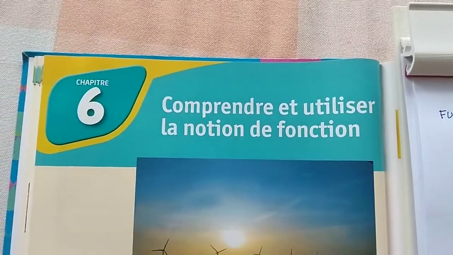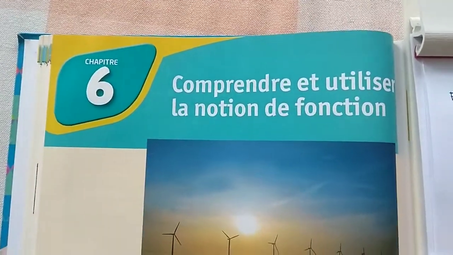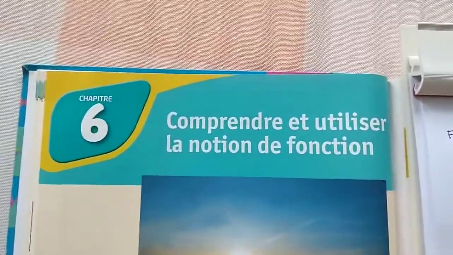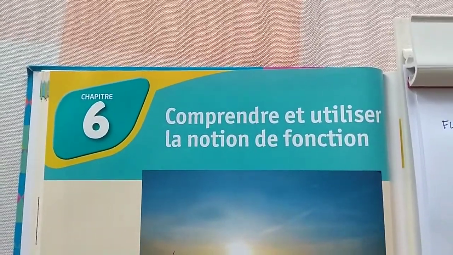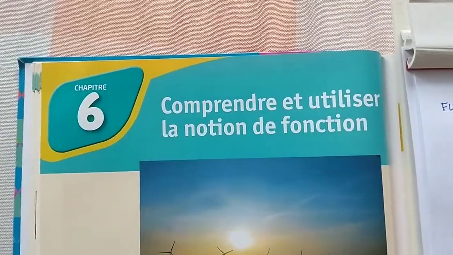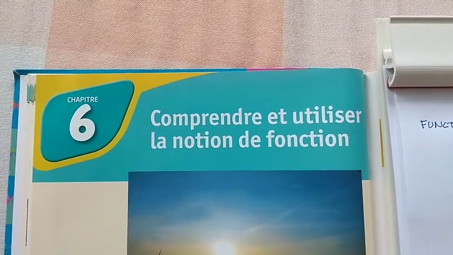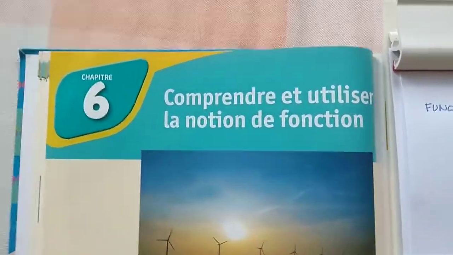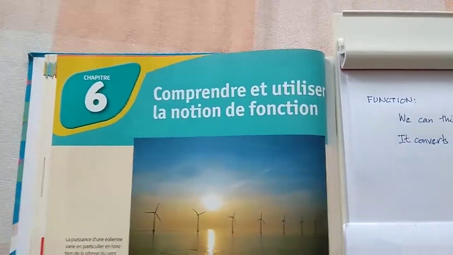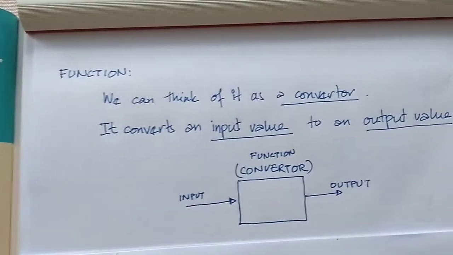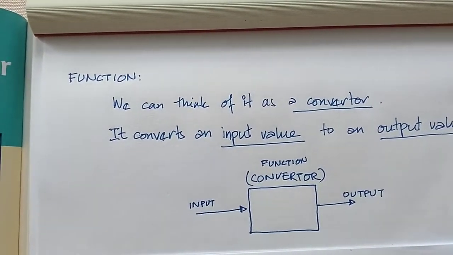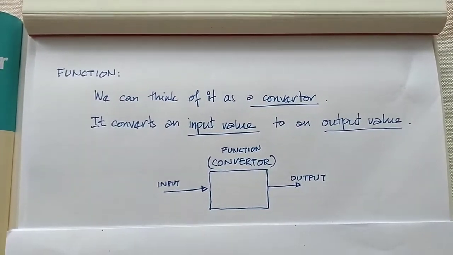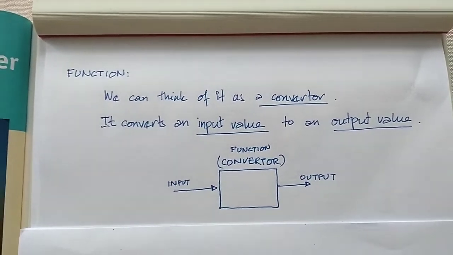Before we actually look at the book, as you might have seen from page 84, it's not really easy to understand. I will explain to you the concept of functions, and then we will come to the book a little later. Okay, so what is a function? A function, very simply, you can think of it as a converter. It converts an input value to an output value.